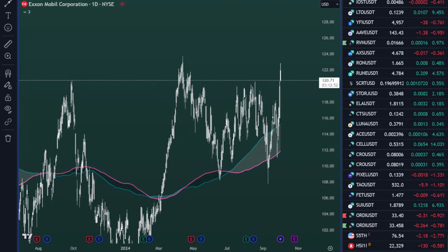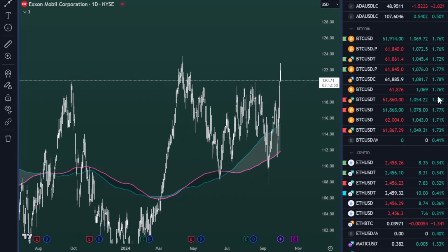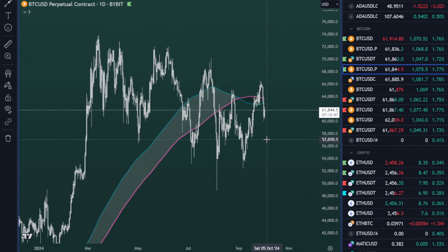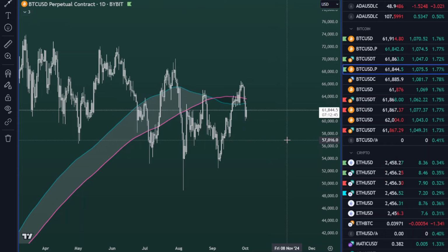Probably it might go a bit more. Let's just watch what happens in the short term. But overall, we are seeing some good news on Bitcoin, despite this very scary looking downtrend. Price actually committed above the 200-day moving average.